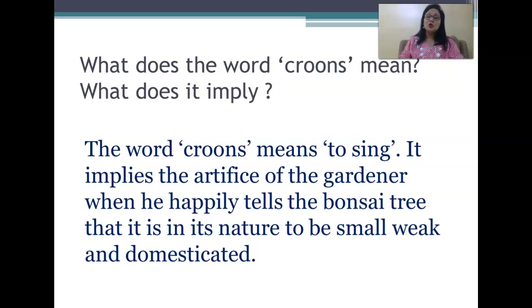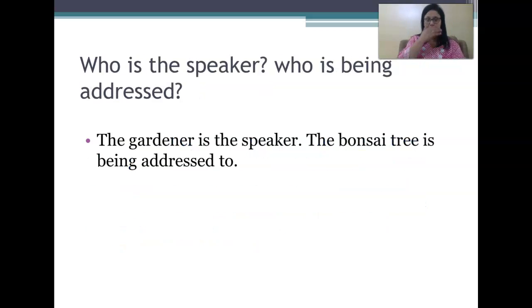What does the word croons mean? What does it imply? Actually, this passage itself is very important, so pay attention to it. The word croons means to sing. It implies the artifice of the gardener when he happily tells the bonsai tree that it is in its nature to be small, weak and domesticated.